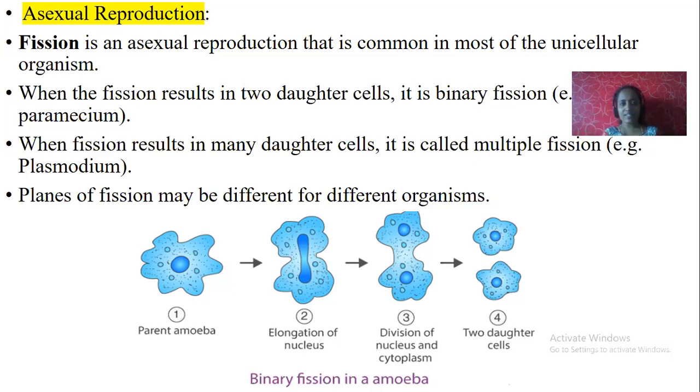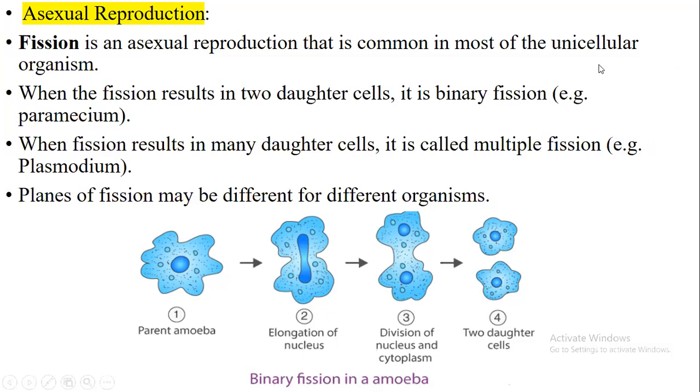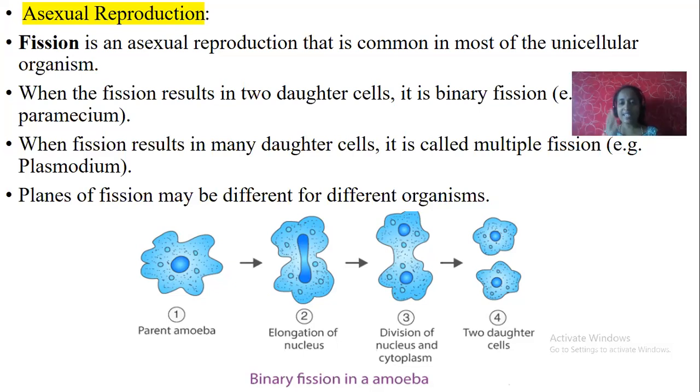When the fission results in two daughter cells, it is called binary fission. If the fission leads to the production of exact two copies from a single cell, then it is called binary fission. Bi means two, binary fission. Example, paramecium.